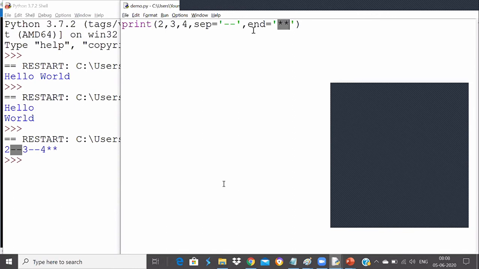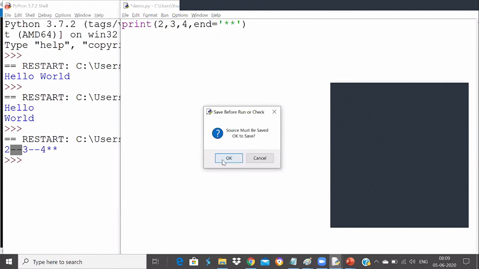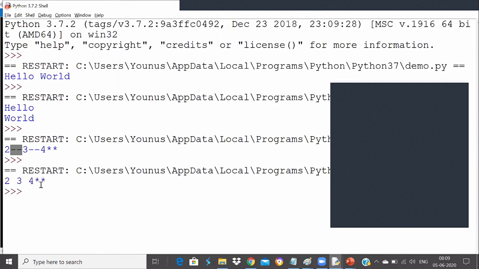Very good. Thank you, Udit. Thank you, Obul. Okay, thank you, Nitin. Yeah, if we don't give separator, it will give space by default. You see the output will be 2 space 3 space 4 and then star star. Very good, Udit.